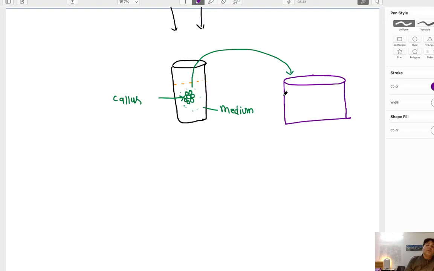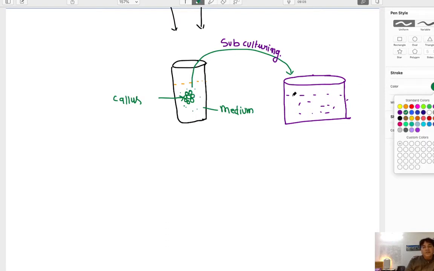Alright, so we keep the nutrient medium here also, and this step is called subculturing. So when the subculturing is there, the cells are shifted to the fresh medium, and then these cells are separated from each other.